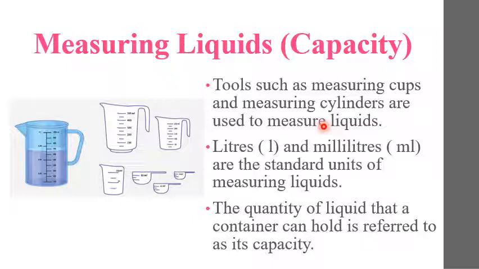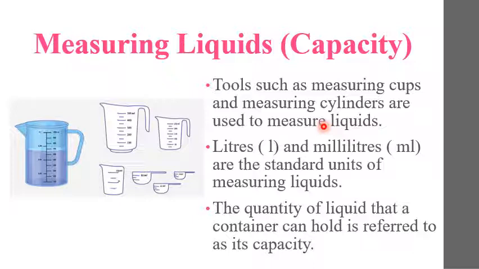Okay, for example, you have to do one activity now. You have to take a small cup and a big bucket and fill both of these things completely with water, and then just see how much water is filled in both of these things.